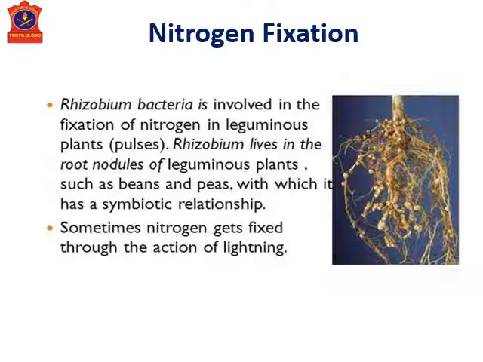Nitrogen is also fixed by lightning. When there is thundering, a lot of electric current is generated in the atmosphere, and there nitrogen combines with oxygen and forms the oxide of nitrogen.